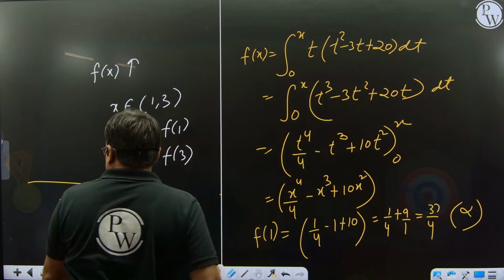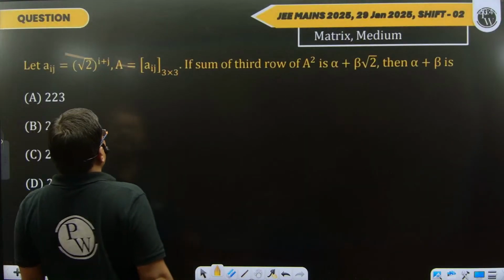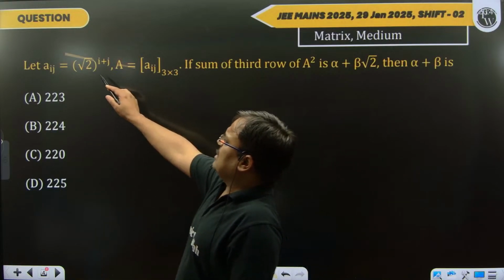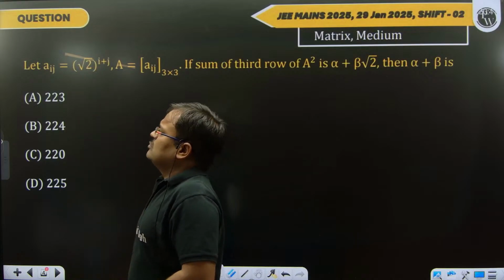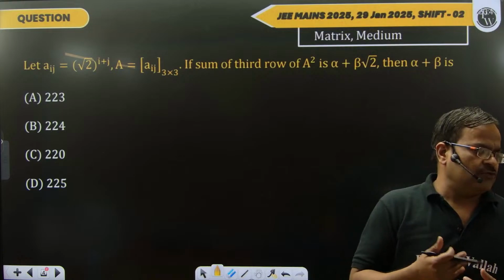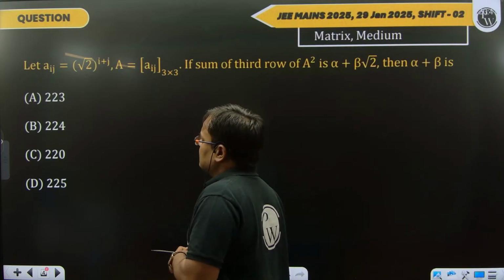Okay, now let's see the next one. This is also a question, a matrix question, a very easy question. You know that our matrix is like this, right? This is root 2 to the power i plus j, which means the matrix is symmetric, because if you replace i with j and j with i, it is the same.